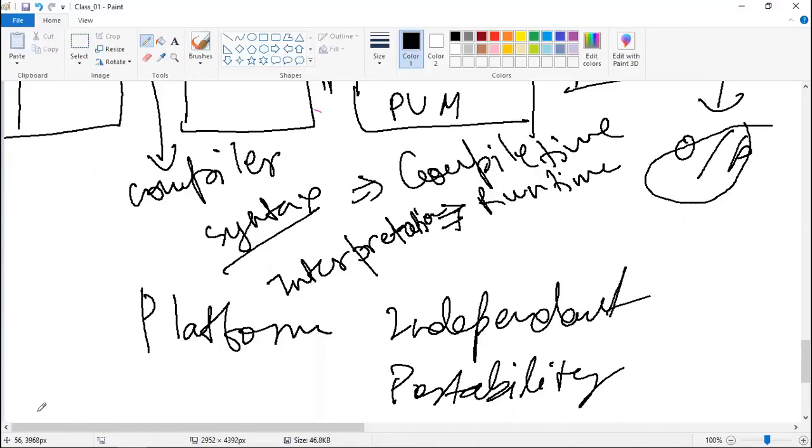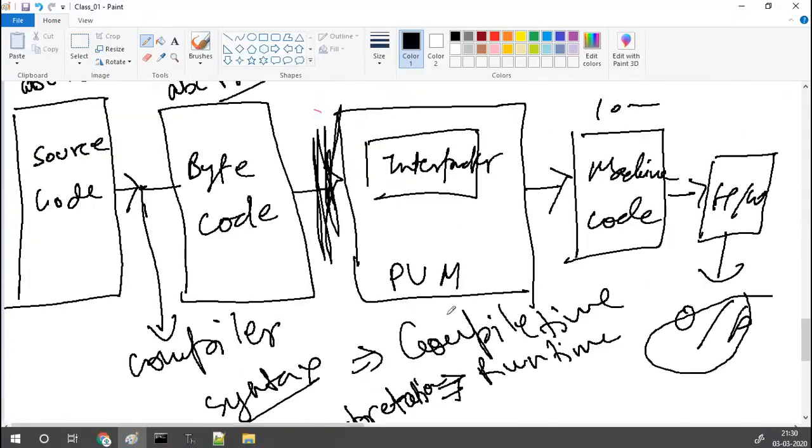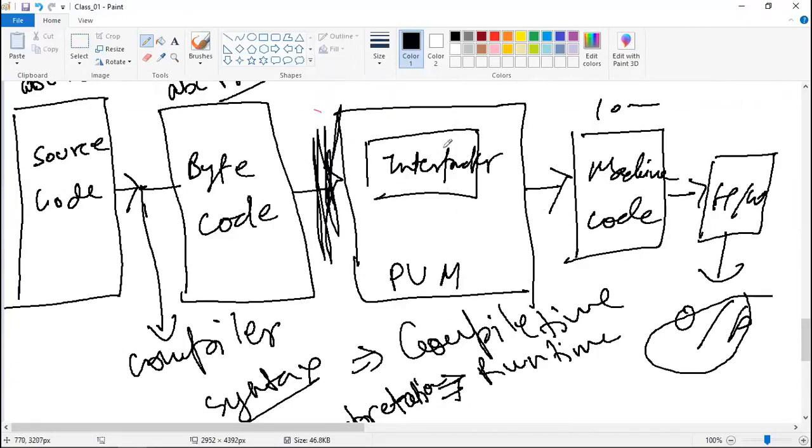So basically you can send this bytecode to another system. That particular system will have the PVM. Let's say you have a Mac, so the Mac will have the PVM. That particular user has installed PVM on his system. Now this bytecode will be converted into machine code. The PVM on the Mac will convert this bytecode into Mac-specific machine code, so it will be able to run it. Okay, clear? So there will be no problem in that case.